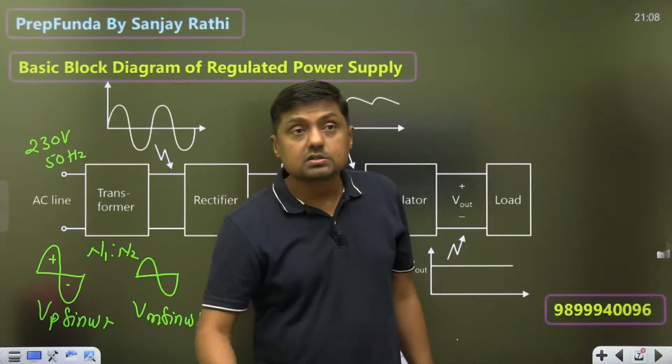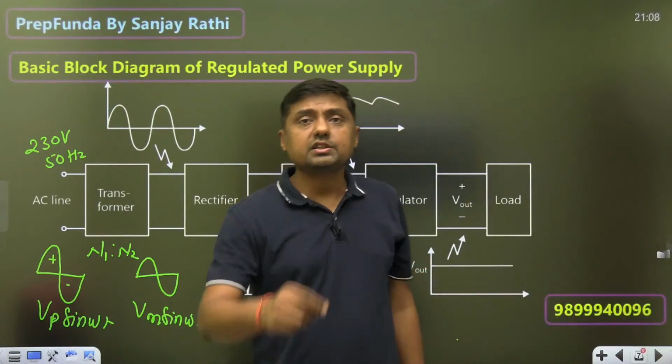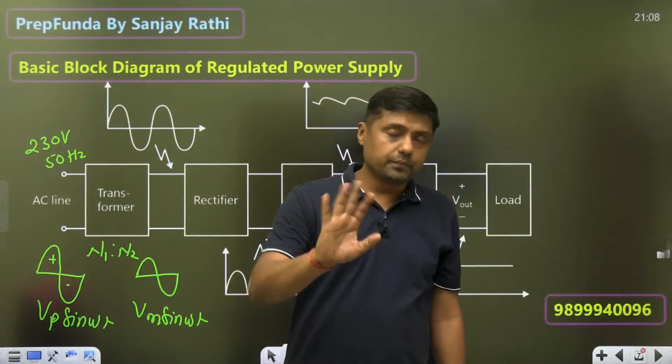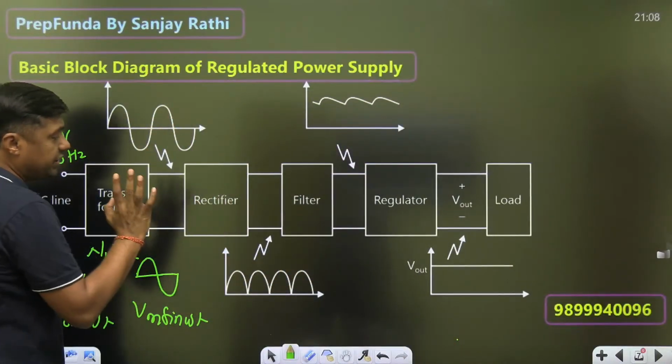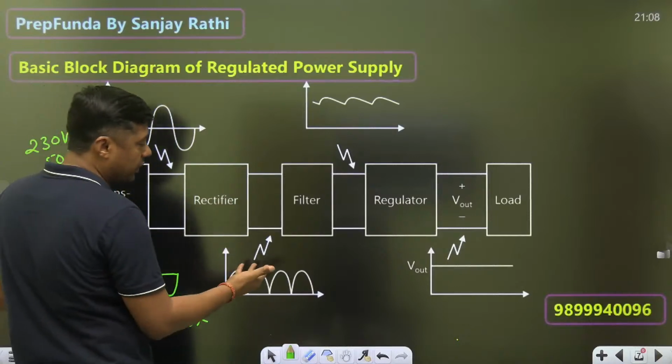Remember, sometimes you people will write the answer that it will convert AC to DC. No, it is bidirectional that is converted into unidirectional. It may be half wave, it may be full wave.